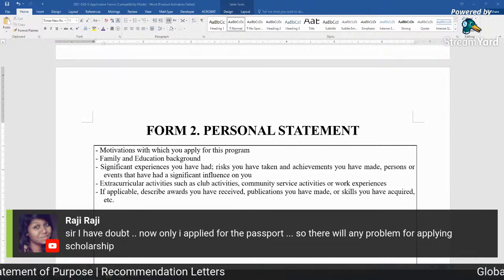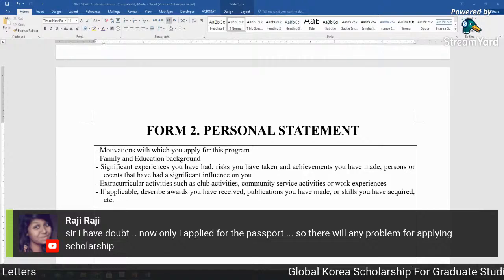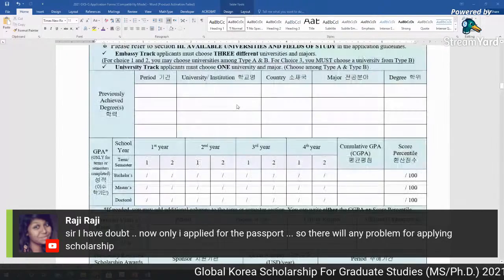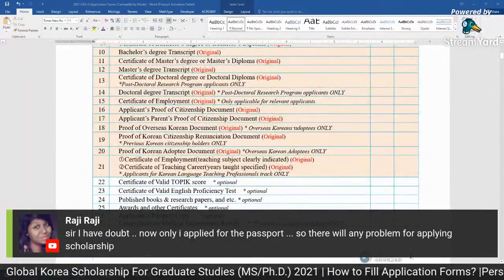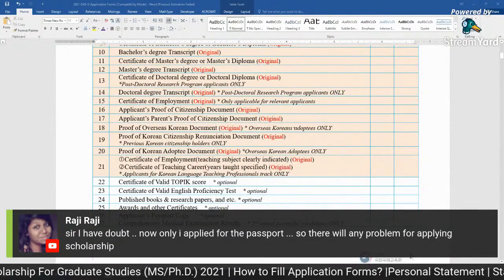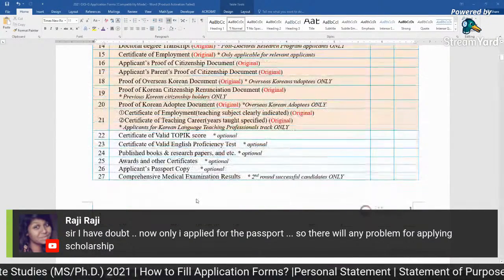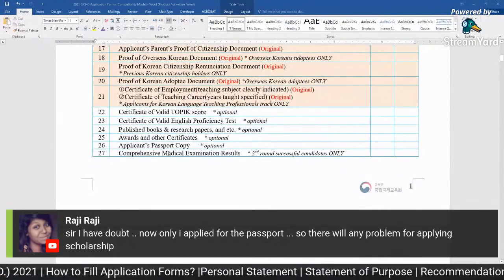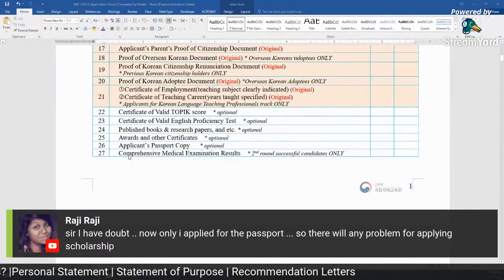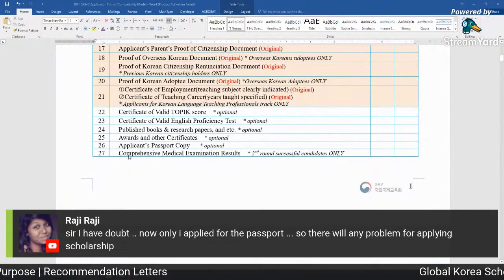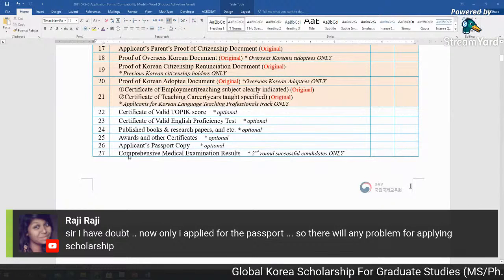I just applied for the passport, so will there be any problem for applying for the scholarship? At the moment, no, you do not need the passport actually. It is optional. If you have the passport, you can include the applicant's passport copy here, but you do not need to apply for a passport for India or Pakistan or Bangladesh.